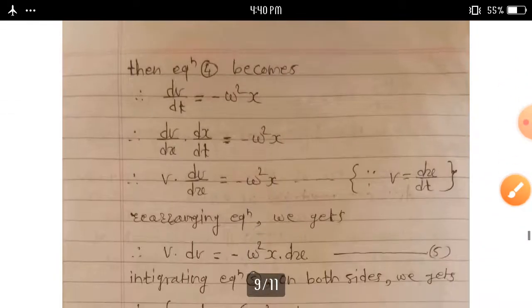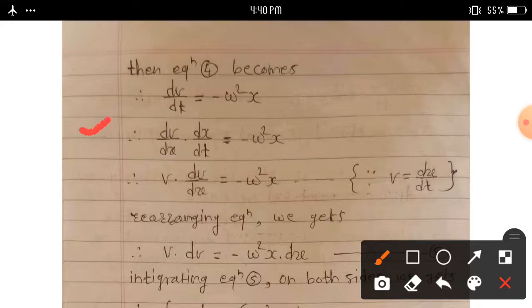Then equation 4 becomes dv upon dt is equal to minus omega square x. We can write dv upon dx into dx upon dt is equal to minus omega square x.